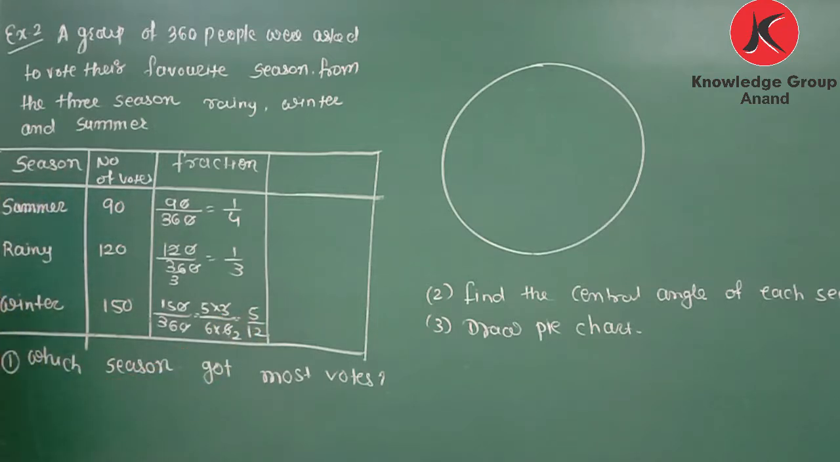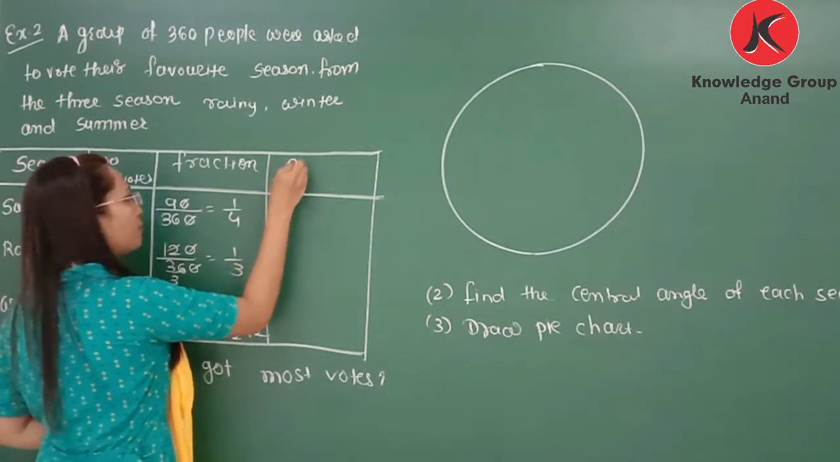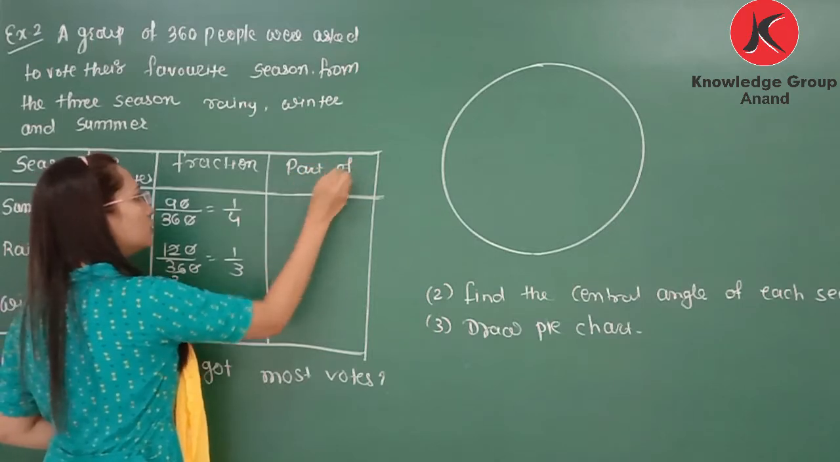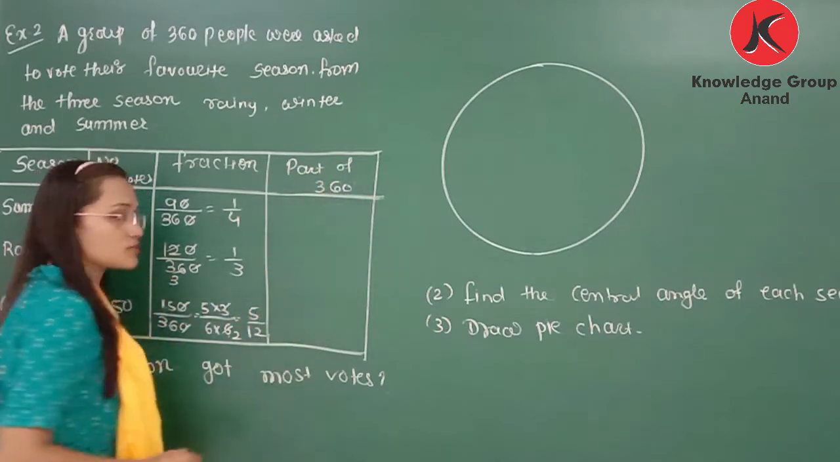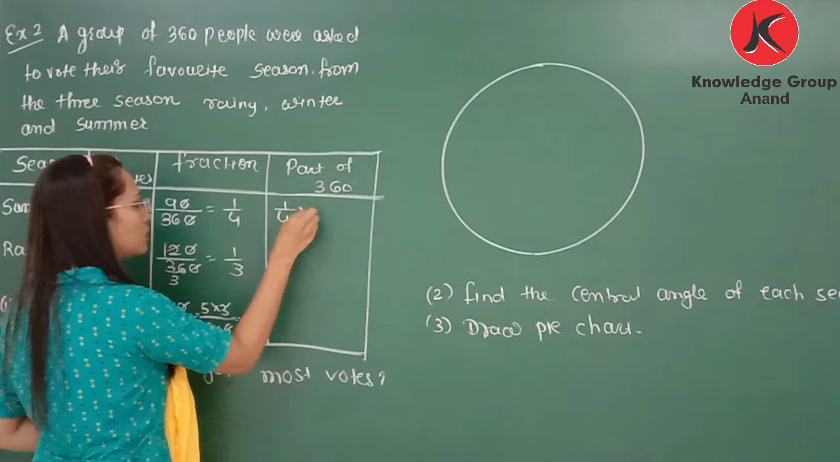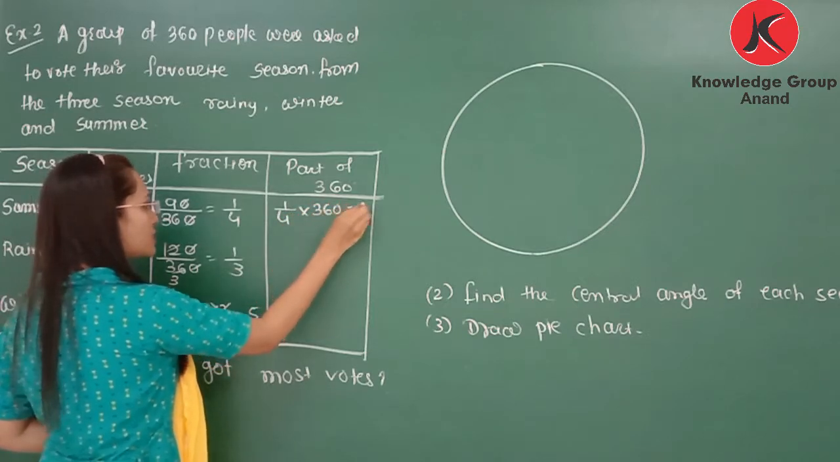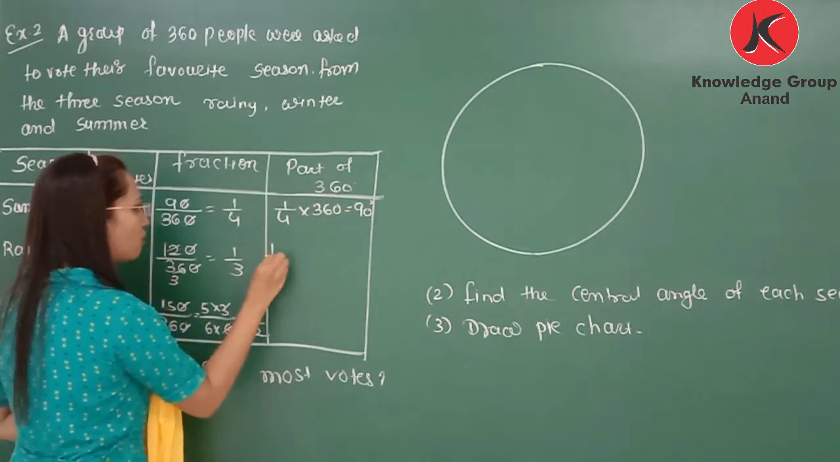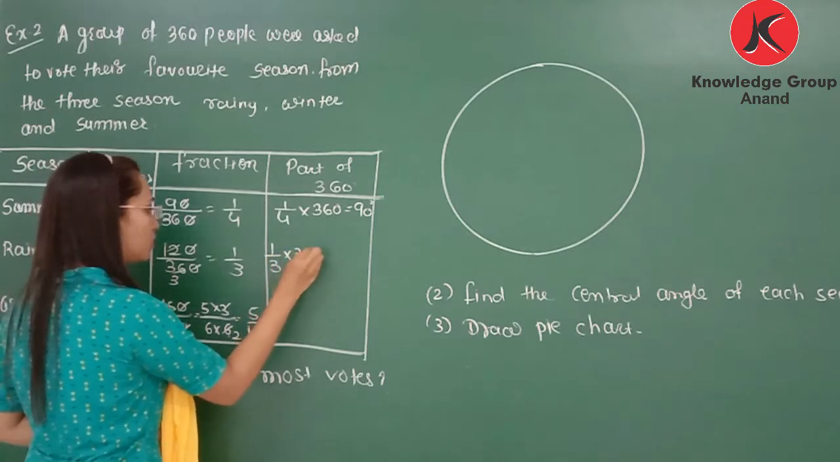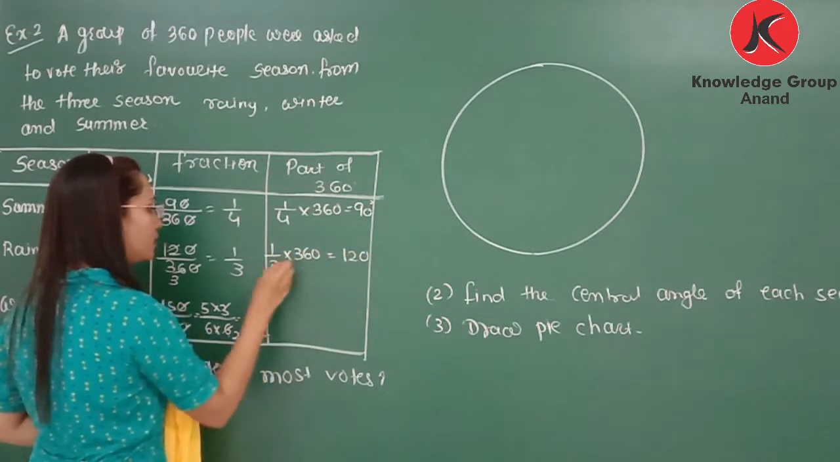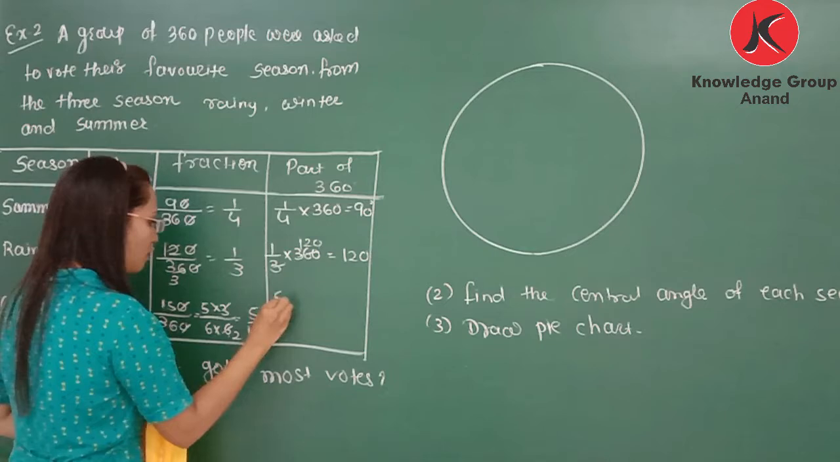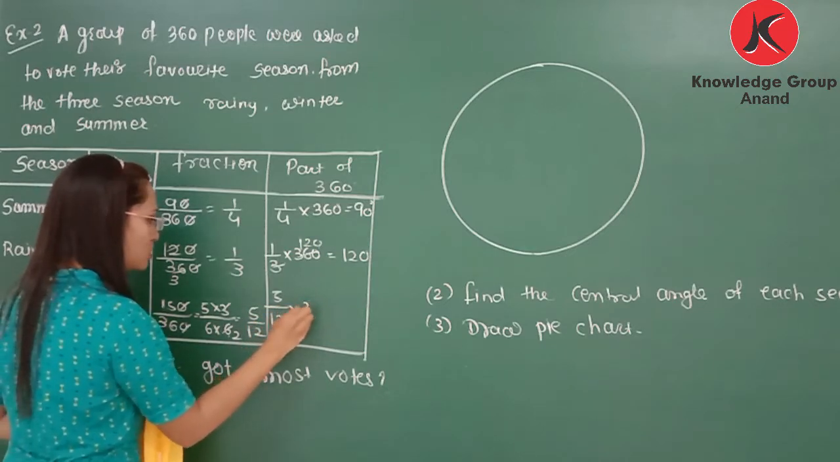Now we found the fractions. Now we find the part of 360, because we need to draw a circle graph. So here 1/4 of 360 will represent 90 degrees. 1/3 of 360 will represent 120 degrees. 5 by 12 multiplied by 360.